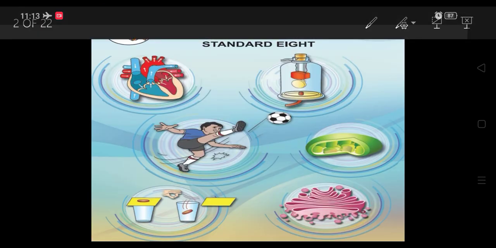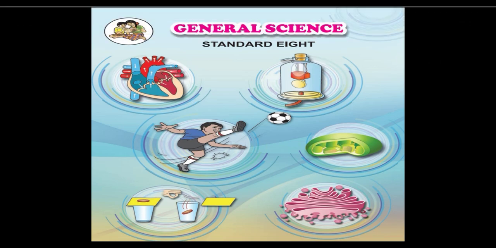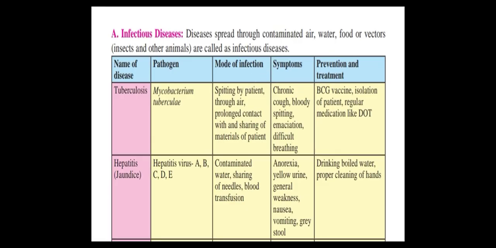So children, as you know, we have started with General Science Standard 8th, and the topics related to each we are going to discuss with the help of online learning. In the last session we completed page number 7. On page number 7 there is one chart, 2.3, some infectious diseases. In that we saw the overview of the chart. Today I am going to explain in detail about this chart. So let's have a journey one by one.